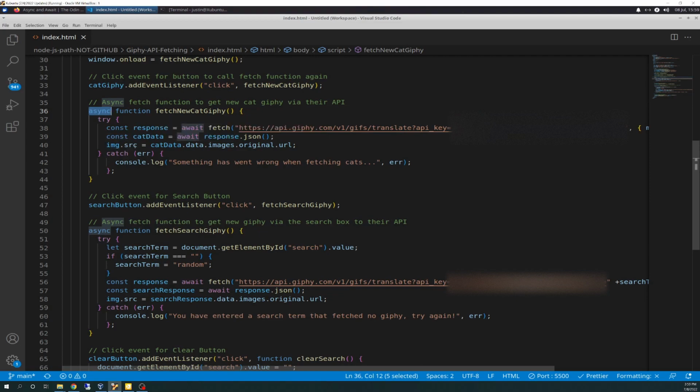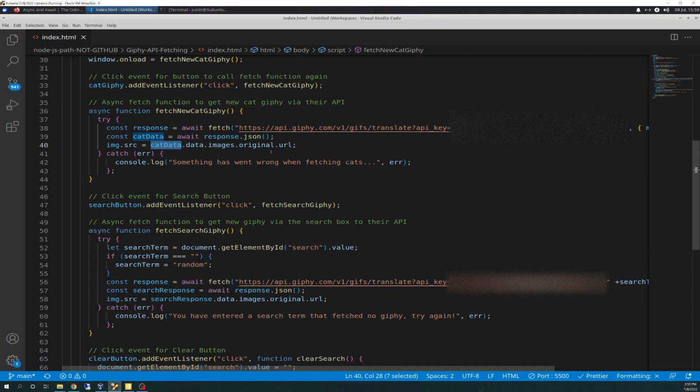So then image.source, we're going to change that up. It did say response before, but now we're going to have cat data because we've used a constant variable from the await response JSON. So that's now broke. If you leave it at response, if you're following along with me in the instructions, you will get an error. I didn't catch that the first time, and I had to troubleshoot a little bit because I was like, why is this not working? It just legit was not showing any images, and it's because I didn't change my variable here.